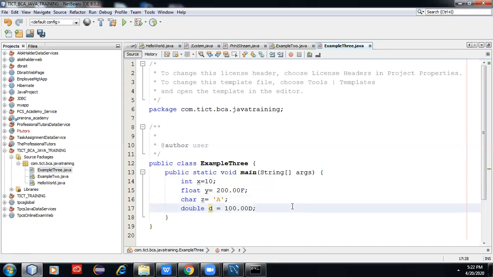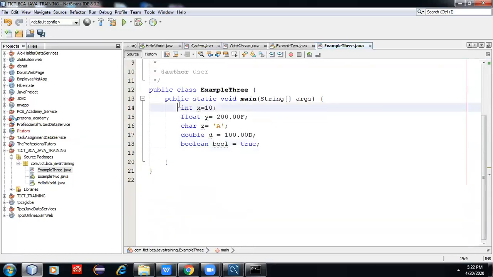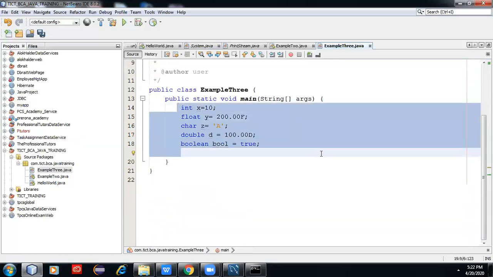So there are the basic data types: int, float, char, double, and also boolean, true or false. These are the very basic data types in a Java program. These are called primitive data types: int, char, float, double, boolean. Clear?